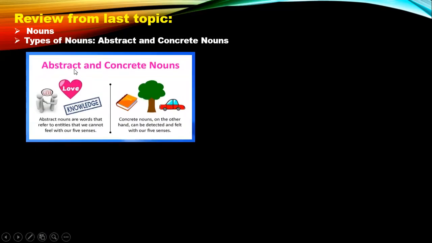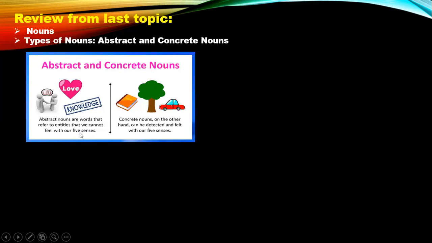Now, there were how many types of nouns? Can you tell me? The types of nouns? Yes, the abstract and concrete noun. What was the difference between abstract and concrete nouns? Abstract nouns are words that refer to entities that we cannot feel with our five senses.